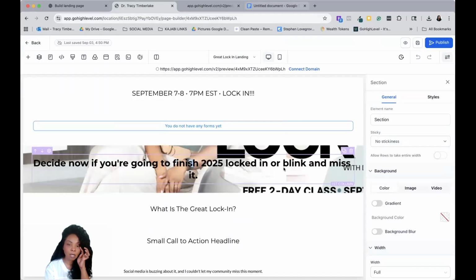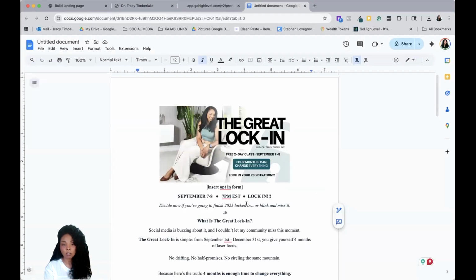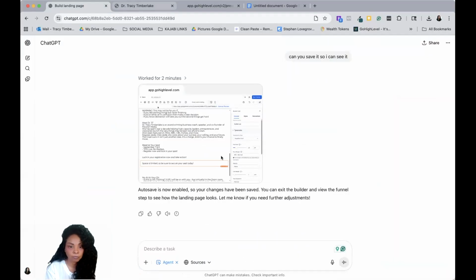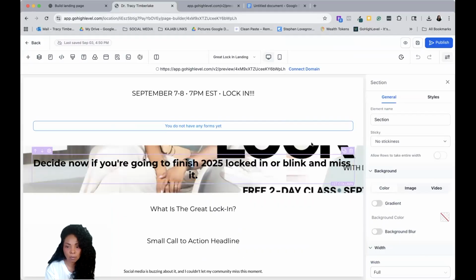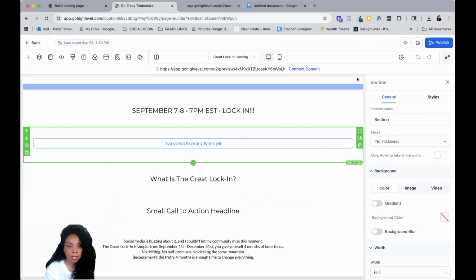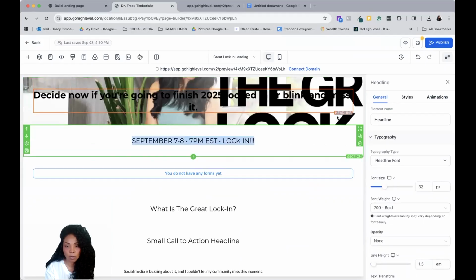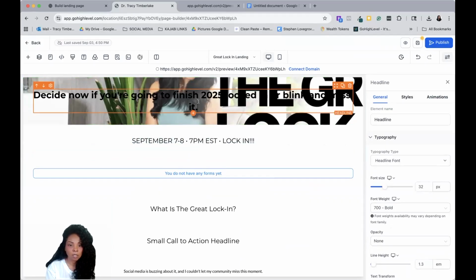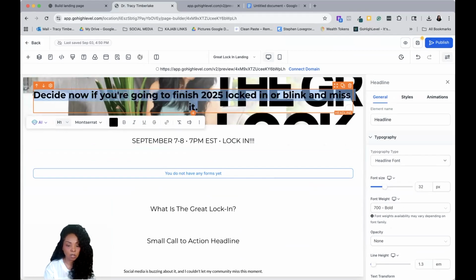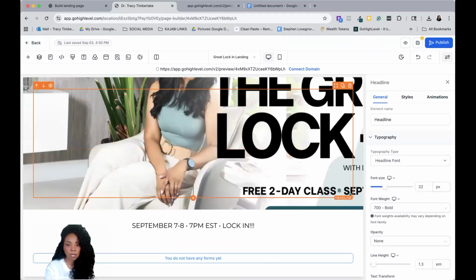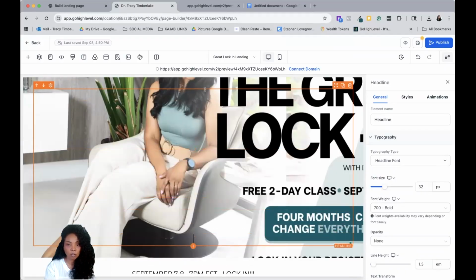So this is similar to what I want it to look like. And so now I just have to go into my GoHighLevel and do that. So I'm going to move this section up to here. I am going to make it bigger because right now this is not what I want. So I'm now just gonna make it so that it's bigger so that you can see the full landing page.